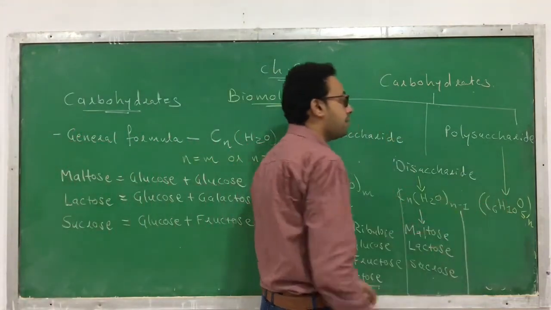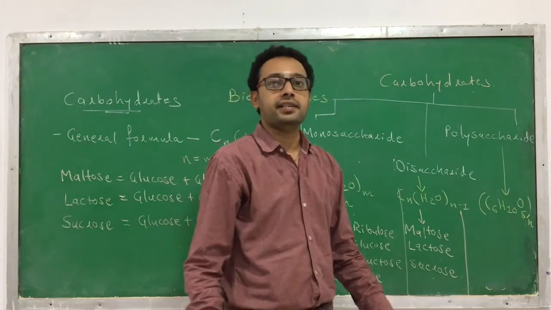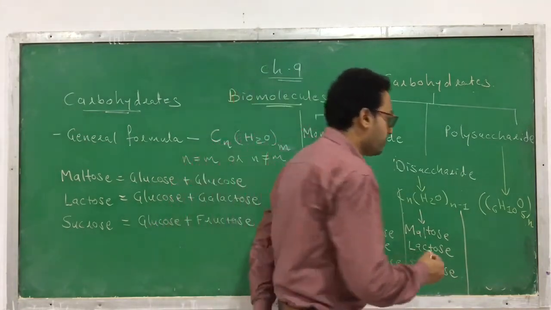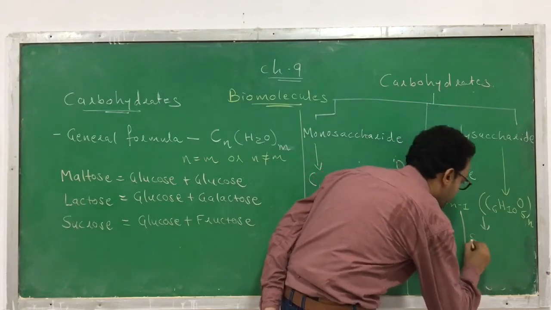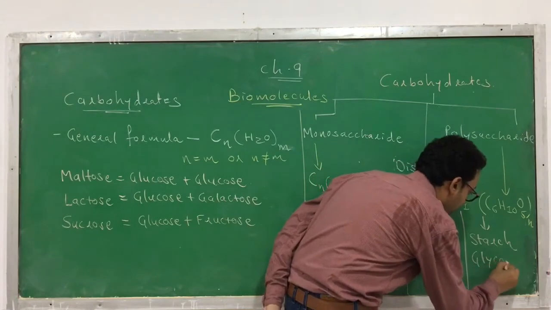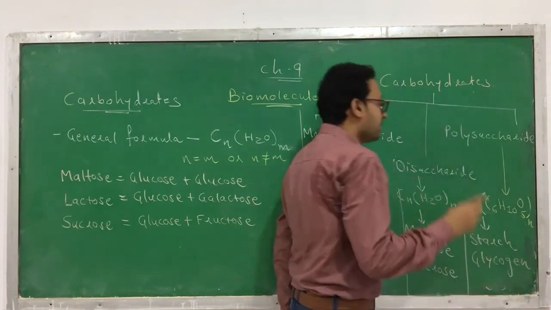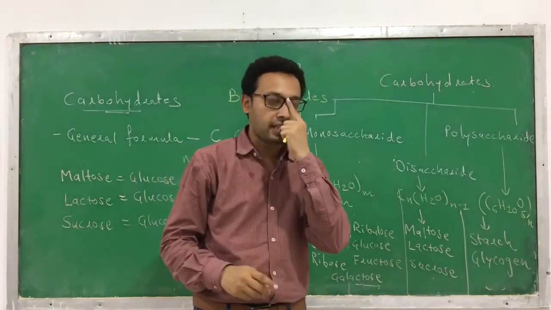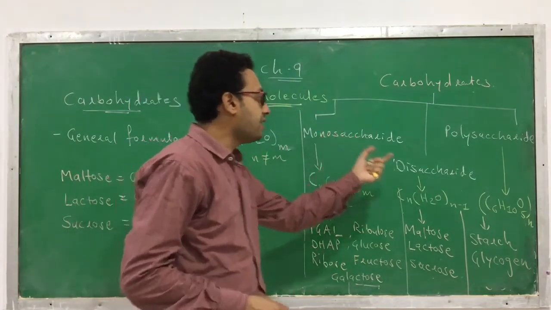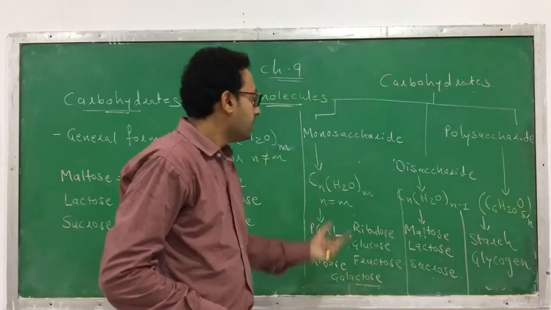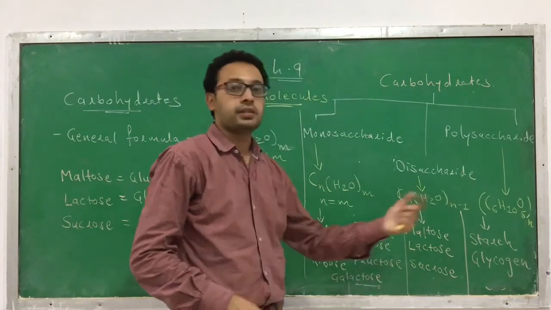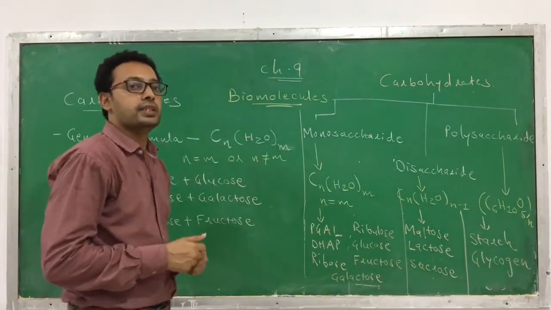Now regarding the examples of polysaccharides. The name itself suggests that they have many units. So which are the examples? The examples are starch, glycogen. Starch and glycogen are the examples of polysaccharides. So these are monosaccharide, disaccharide and polysaccharide. This is the general formula of their respective part, and these are the examples of mono, di and polysaccharides.